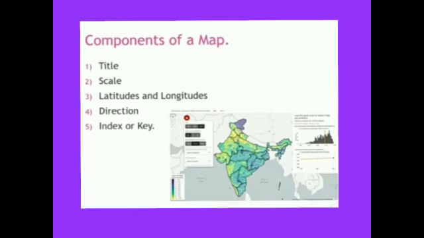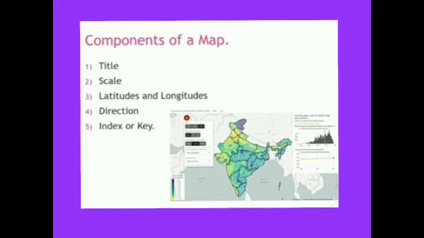It will be on the top of the map. For example, India physical features. This is the title. By looking at the title, you will easily come to know that this map gives us information about the physical features, that is, the mountains, plateaus, plains, rivers.